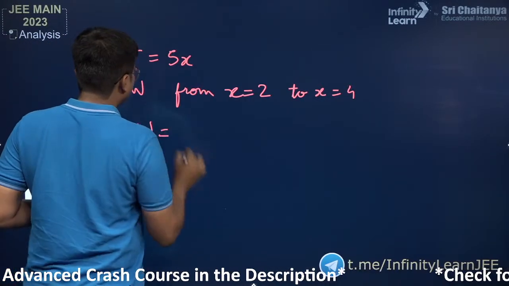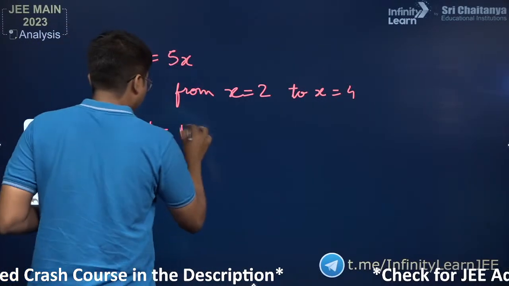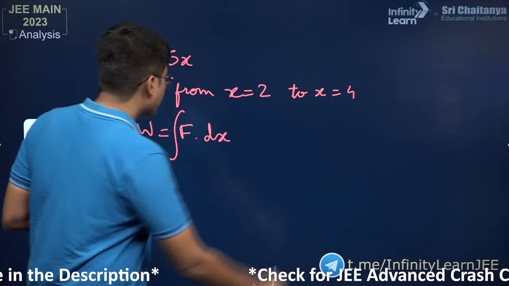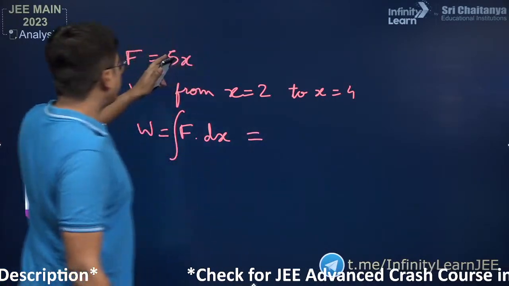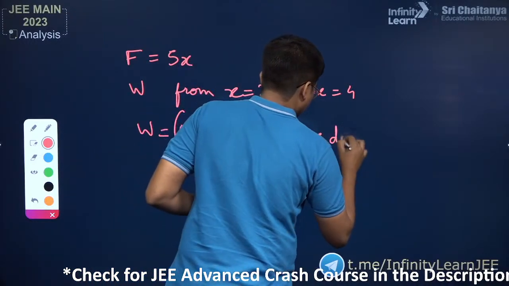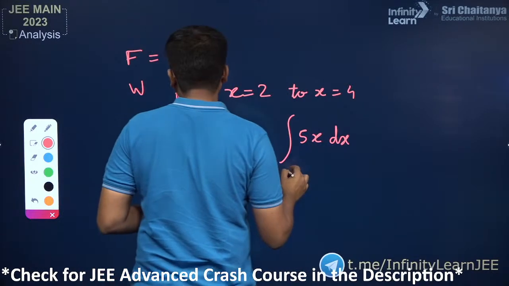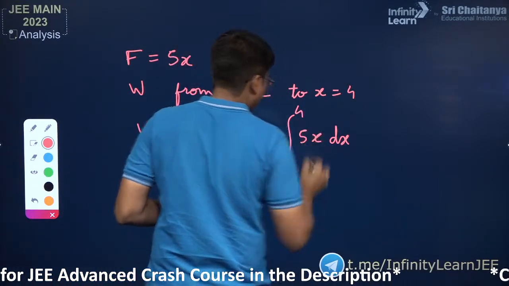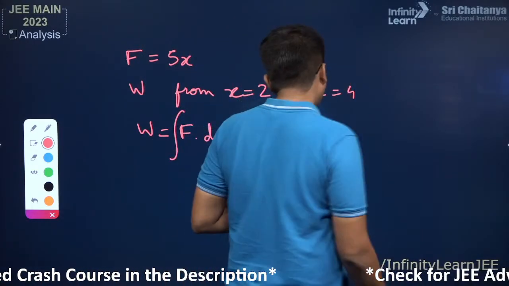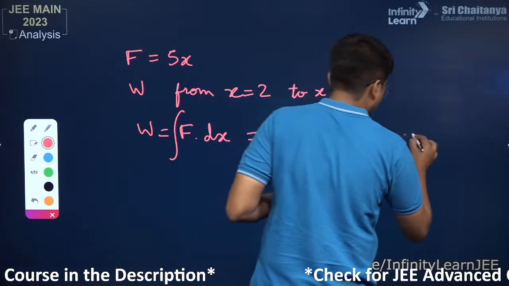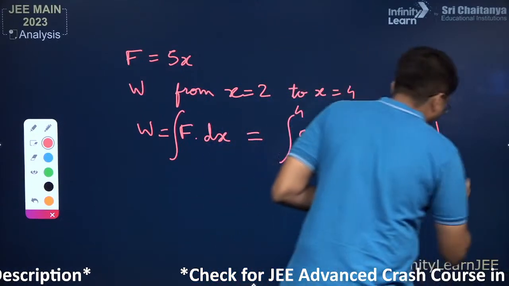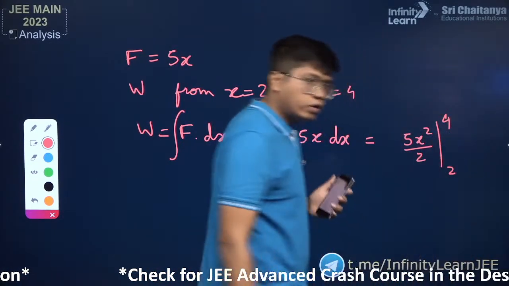So the work done is given by the integration of F dot dx. Over here the F value you can put in as 5x, that is integration of 5x dx, that goes from 2 to 4. So 5x when you integrate is going to give you 5x squared divided by 2. It goes from x is equal to 2 to x is equal to 4.